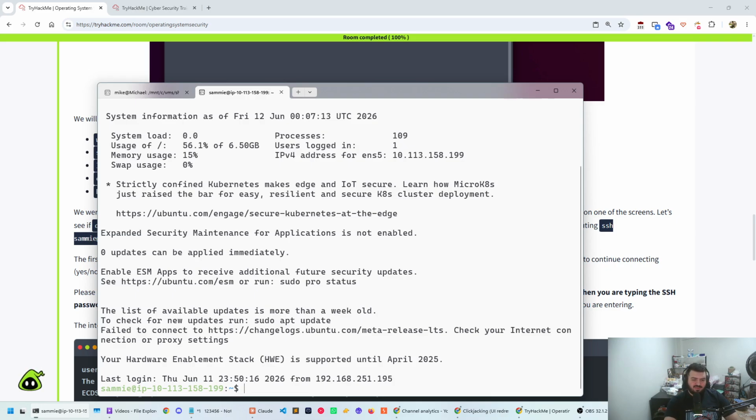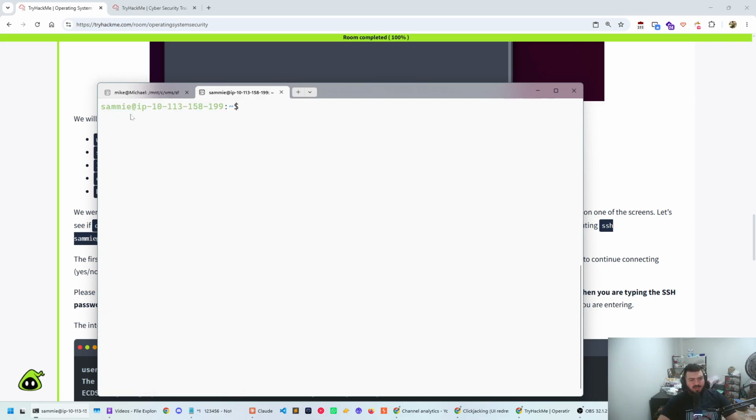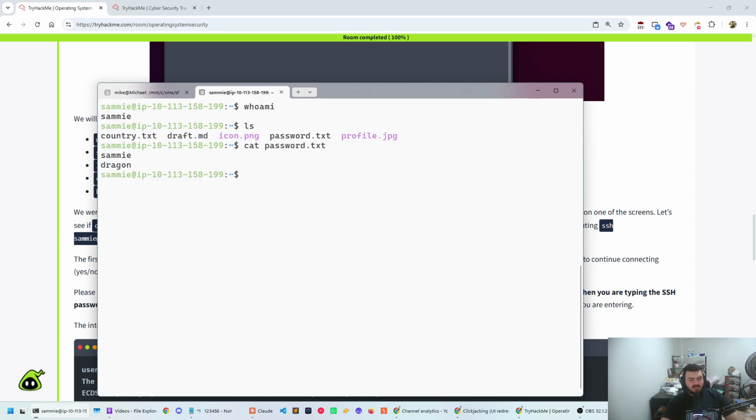So you get a bunch of stuff here. We don't care about that. You can see that we are logged in as Sammy, and then we have the machine right here. If you type whoami, you can see that we are Sammy, which means we logged in correctly. Super cool. Now we can do ls to check all of the things that we have here. If we go to password, you can see we get Sammy and Dragon, which means that Sammy put his account details in a text file.